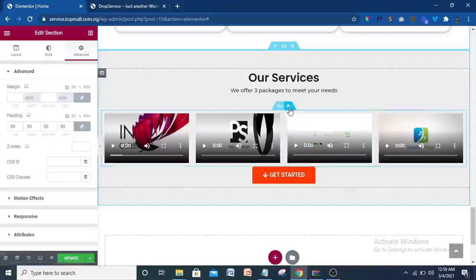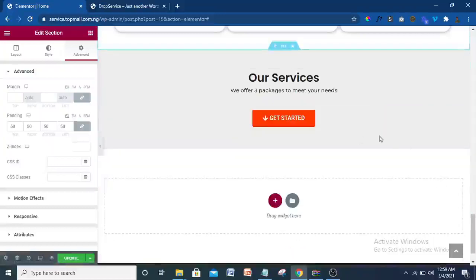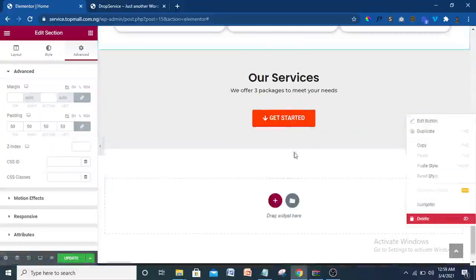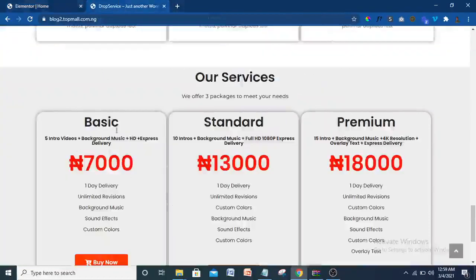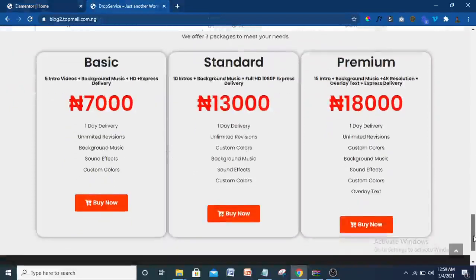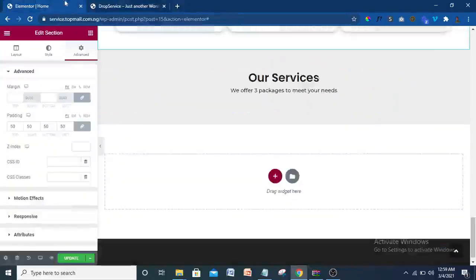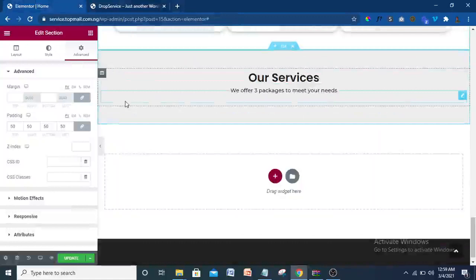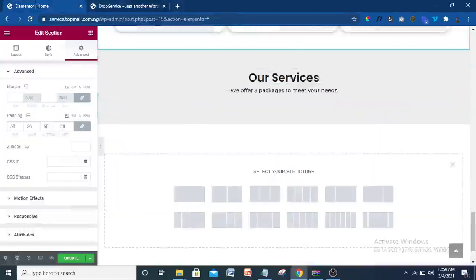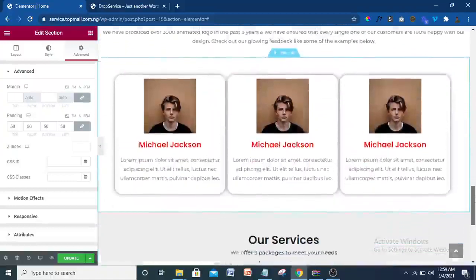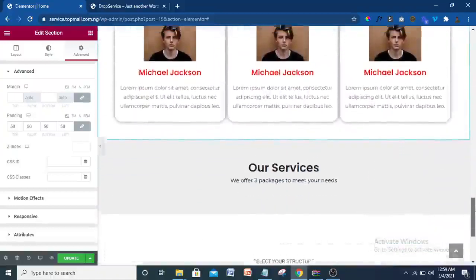I'm also going to delete this one, and this one, although I'll still need it, when I need it I'm going to make use of it. Just going to delete that. So what I need now is just this, as you can see. So I'm going to create one, so we are going to create the rest. Just click on this plus here, although we can use one I'm using up here. So let me just use that. I think that will be better.